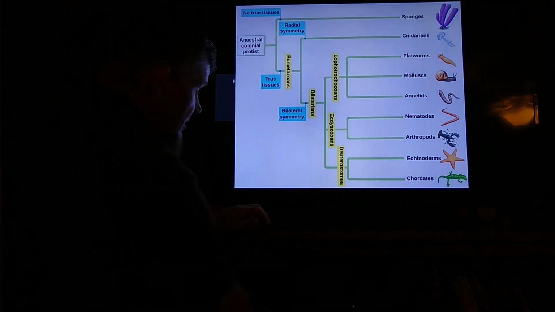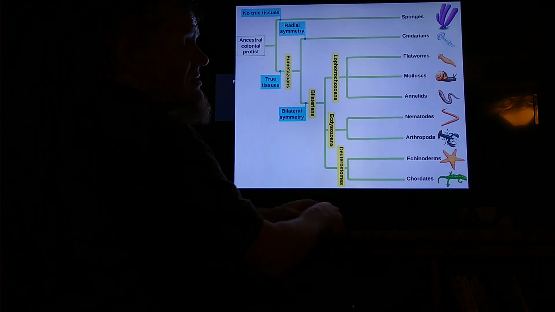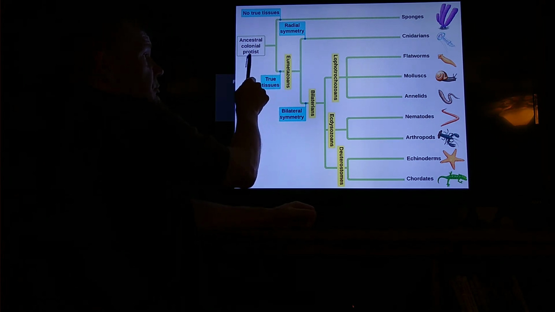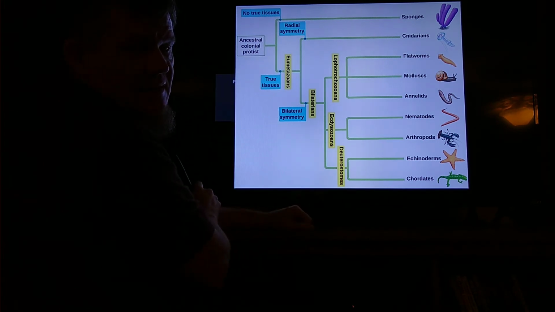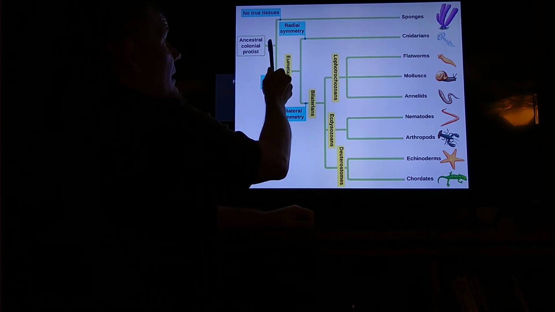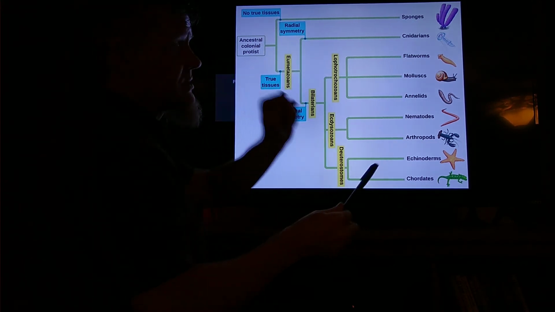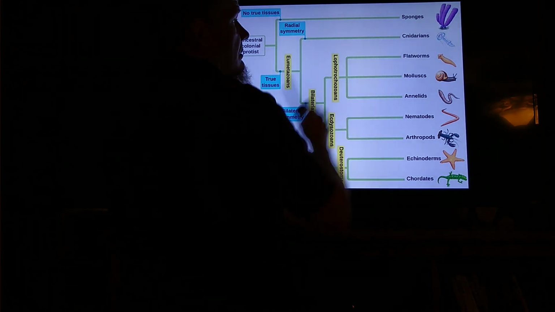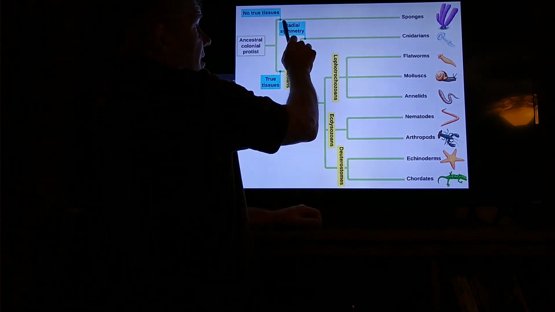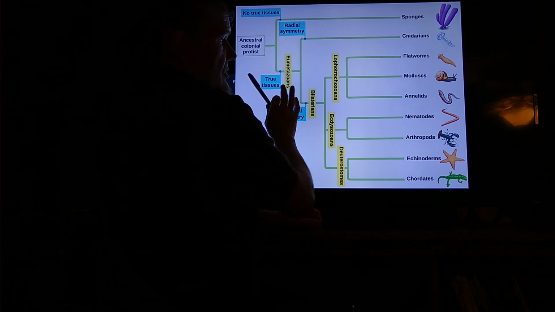This graphic right here shows the main groups of animals that we're going to talk about based on how they're related to each other. We have this ancestral colonial protist in the remote past. This is before the Cambrian explosion, during the Precambrian era. There was a group of colonial protists, one that split into two groups. One group went on to make what we call modern-day sponges. These did not develop true tissues. Another group developed true tissues, and then they turned into all of these organisms.